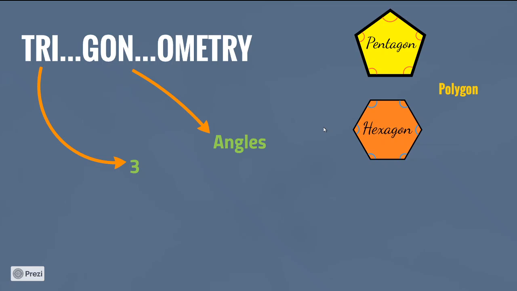Pentagon means five angles, hexagon means six angles. Hex means six, penta means five. And what does poly mean? Remember when you studied polynomials, you studied that poly means many. So here also it is the same thing: poly is many, and gone means angle, so many angles. Okay, let that be it.